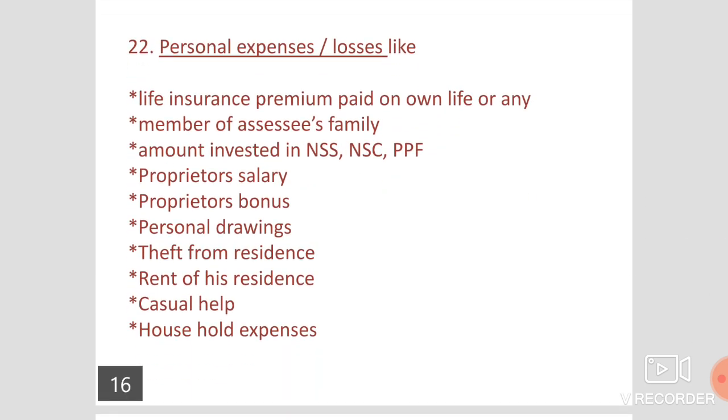Next point, and it is the most important point, personal expenses. These are some of the personal expenses which the businessman will show in his P&L account on the debit side.